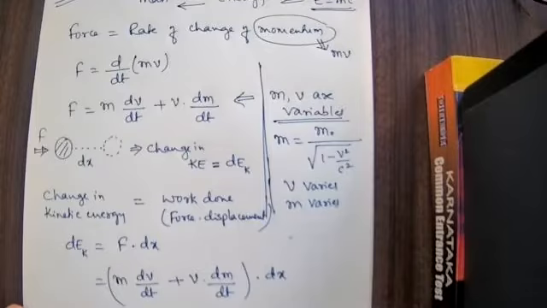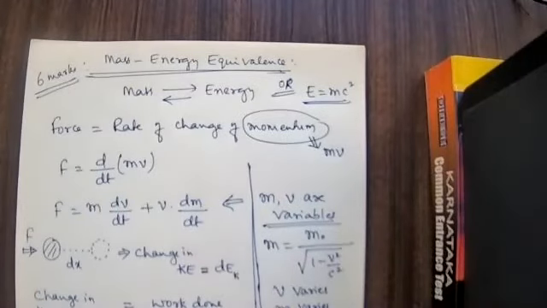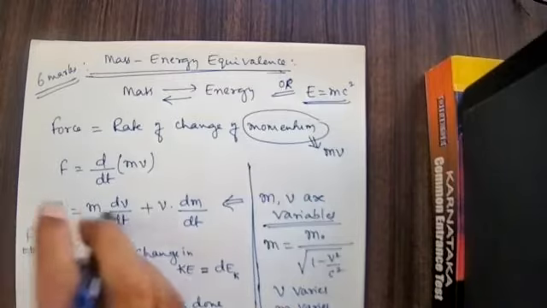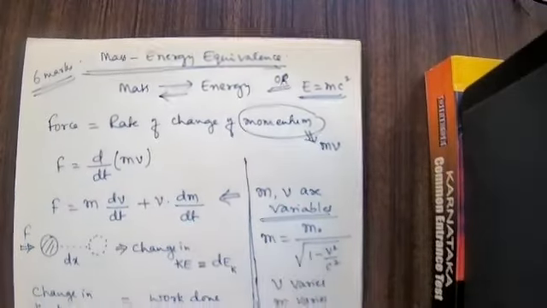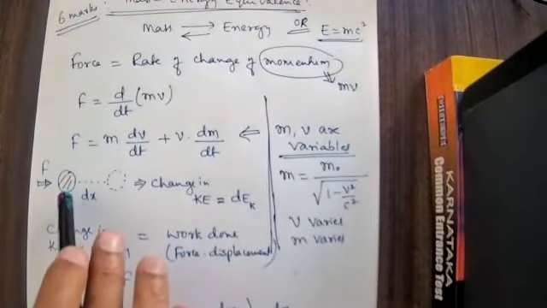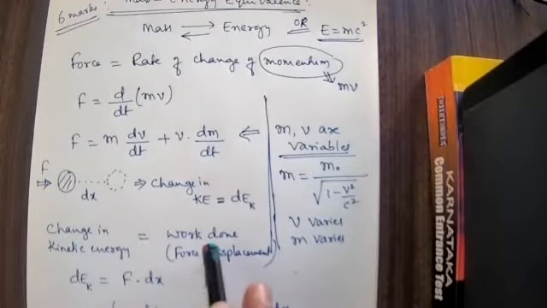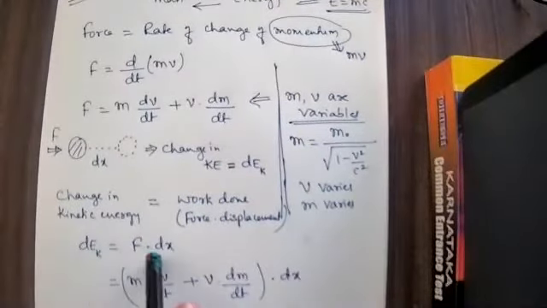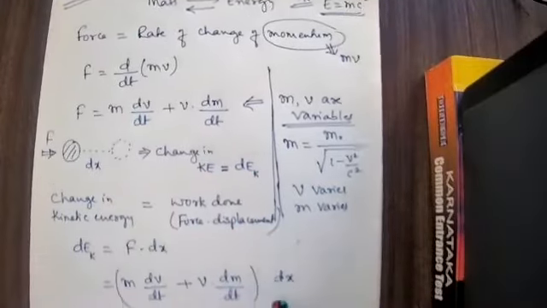I think you have understood this, no doubt. I started with force is equal to rate of change of momentum. Therefore, F is equal to d by dt of mv. Differentiating, we got an expression for F. Here I have chosen m and v as variables because as v is changing, m is also changing. According to the definition of kinetic energy, the increase in kinetic energy is equal to the amount of work done, which is force into displacement. Therefore, dEk is equal to F into dx, where F is equal to this.